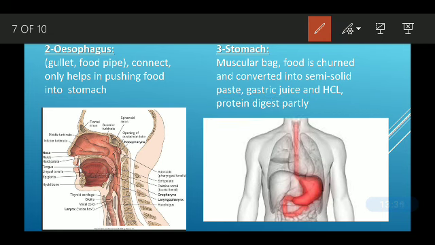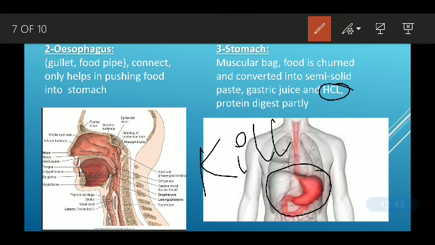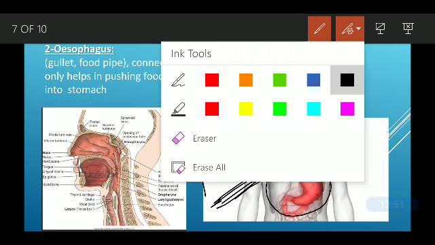This hydrochloric acid is very strong. Our body is capable of killing most of the germs and harmful bacteria. It is very strong.